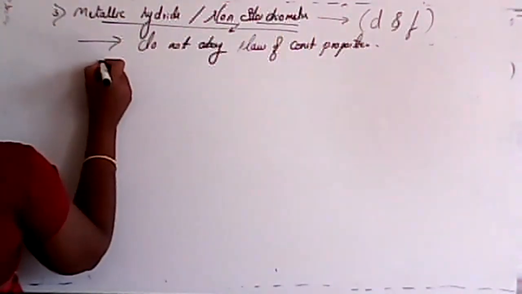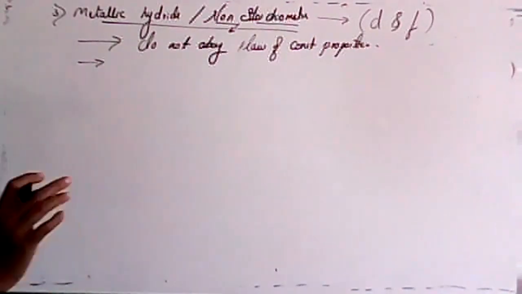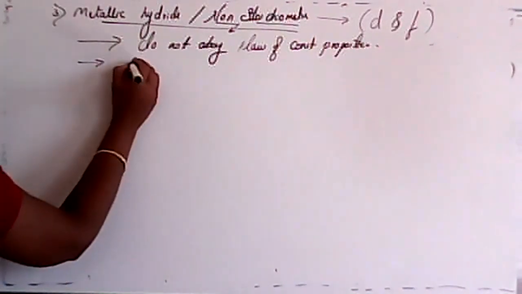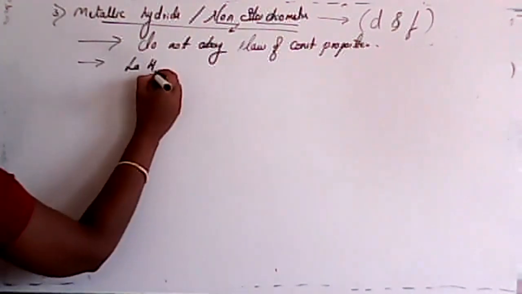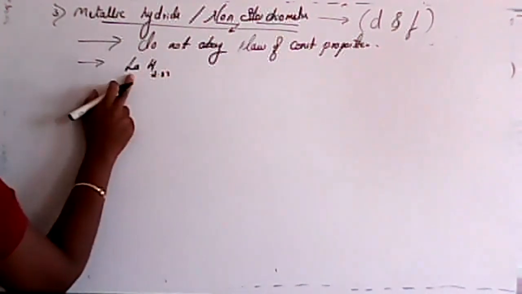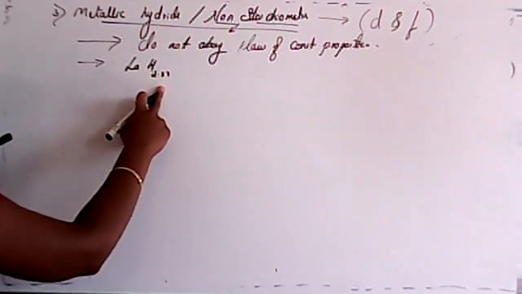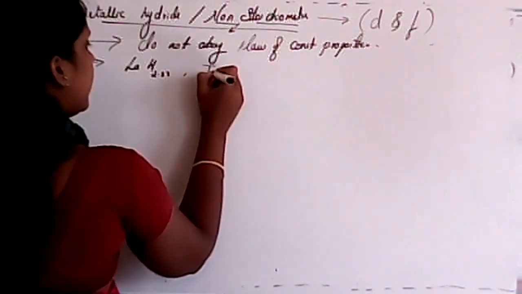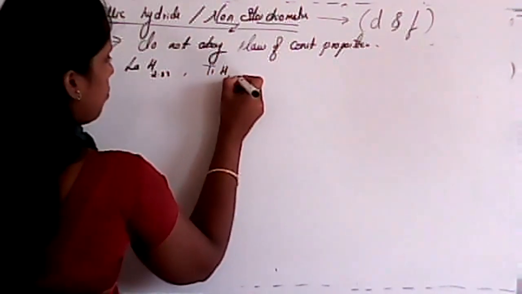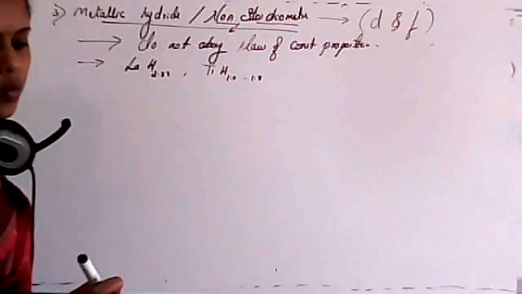See, students, I'll give some examples in this case. These examples are very tricky. See, lanthanum hydride, where hydrogen is around 2.87. Or else, another example is titanium hydride, where it is 1.5 to 1.8.